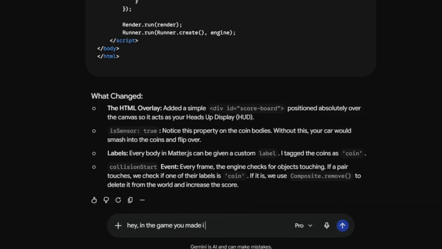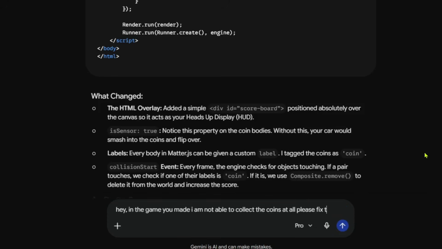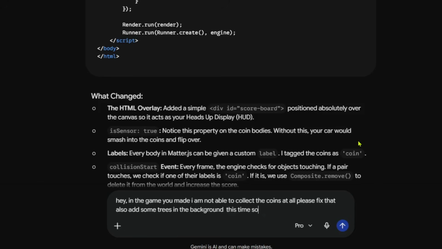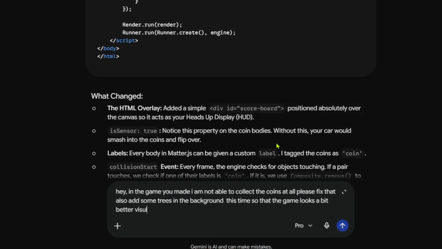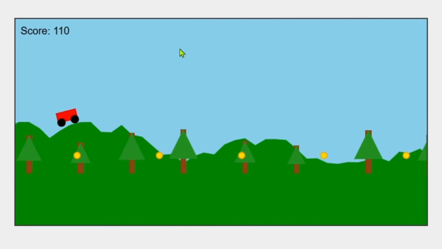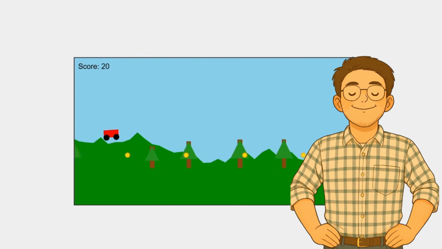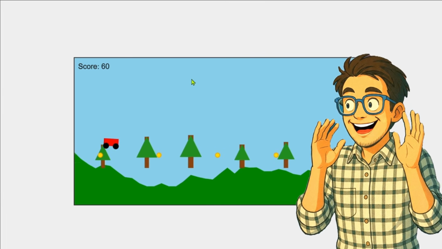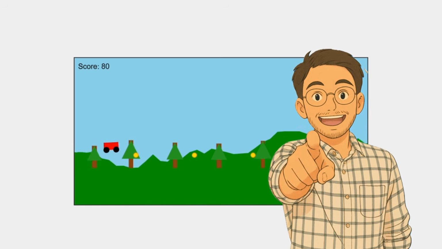Hey, in the game you made, I'm not able to collect the coins at all. Please fix that. Also, add some trees in the background this time so the game looks a bit better visually. The coins still aren't getting collected, but this time it adds trees in the background. They're not placed properly though. Some are too high and some are too low. Anyway, at least something improved.